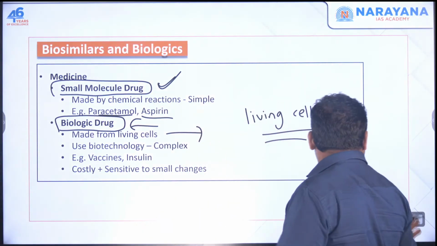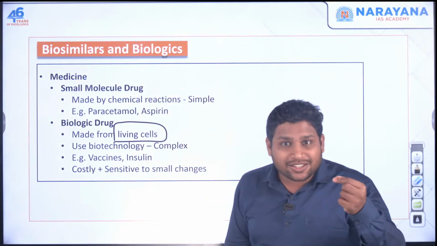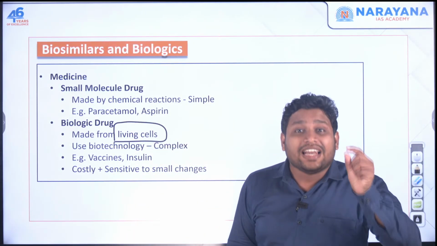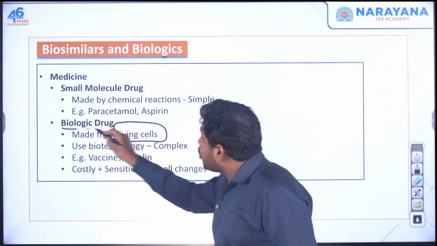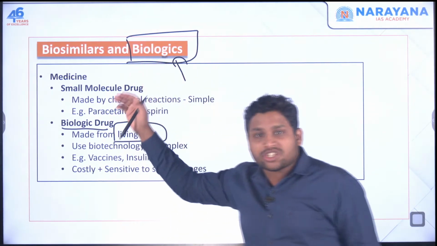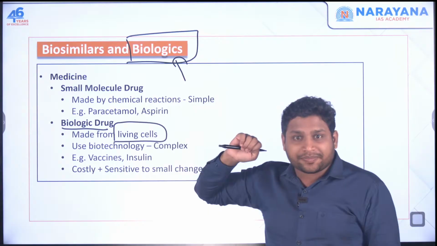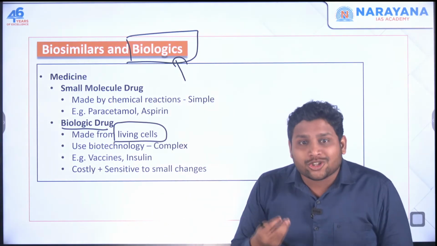My point is, whenever you are making use of living cells, not chemical compositions, then your drug becomes a biologic drug, or biologics. This biologics is this biologic drug. So the insulin which we are producing is a biologic drug.